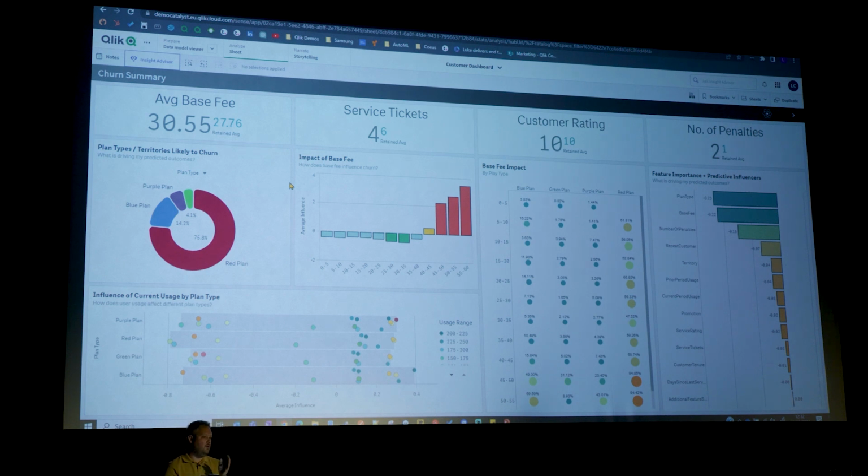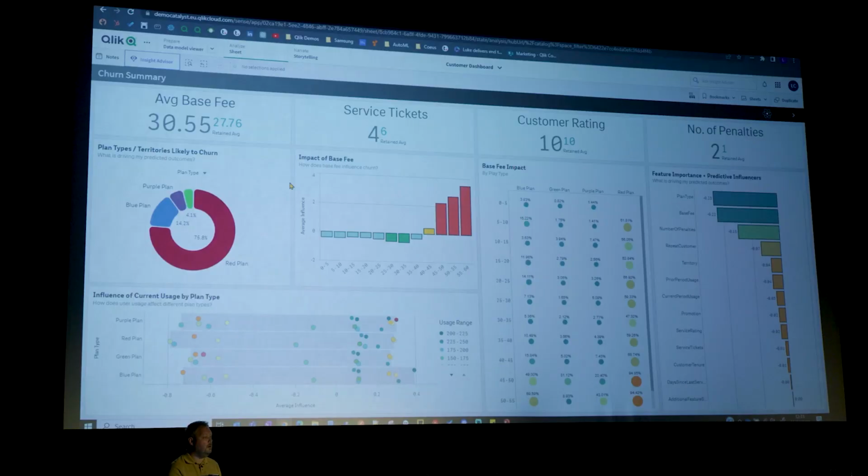So actually on the customer service side we're doing okay, because the average customer rating at the moment is 10 out of 20, which I wouldn't say is great, but retained is 10. Anything below that, they might decide to churn. So customer services are doing quite a good job at the moment. That's a good takeaway from this.